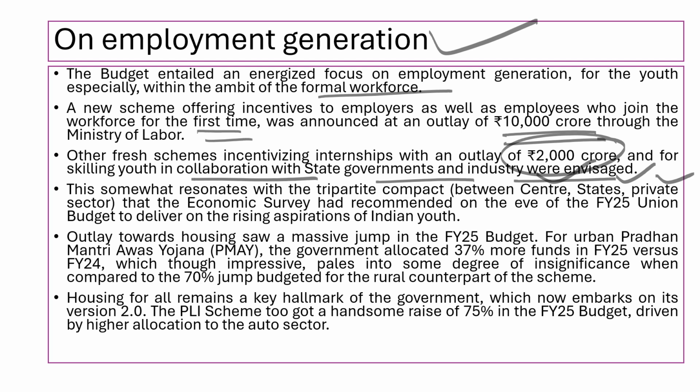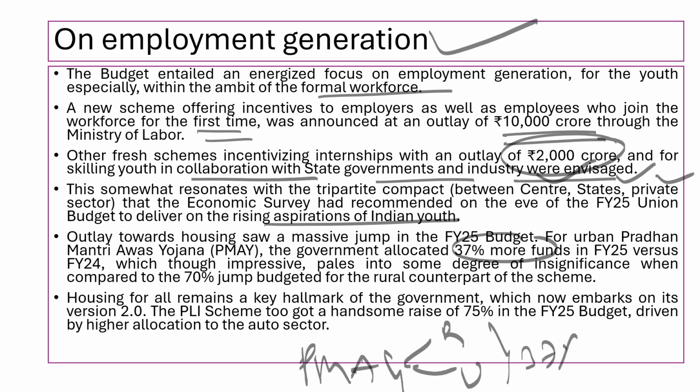The Economic Survey recommended the Union Budget deliver on the rising aspirations of Indian youth. Pradhan Mantri Awas Yojana saw 37% more funds allocation than last year. Under it, they will make houses for both rural and urban areas. Overall it's a 37% growth, but the rural area saw a 70% jump in allocation. That means in rural areas, more houses will be constructed. Housing remains one of the hallmarks of the government.